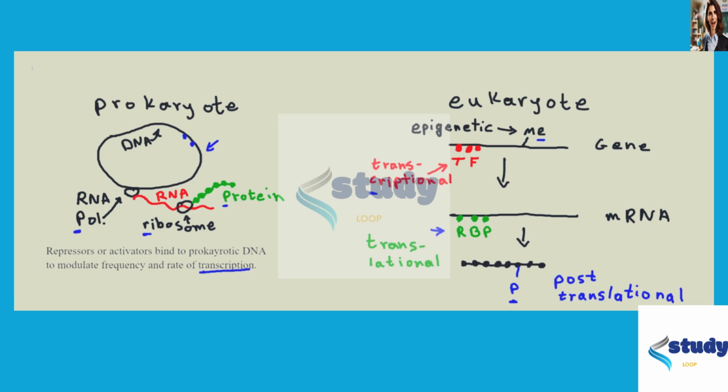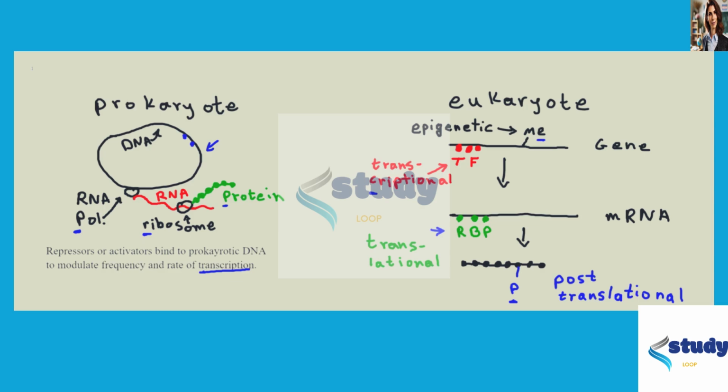Prokaryotes regulate gene expression at the level of transcription, whereas eukaryotes regulate multiple levels, including epigenetic, transcriptional, and translational. Let's look at why the other ones are wrong. Choice B, prokaryotes regulate gene expression at the level of translation. I don't need to go any further. Prokaryotes do not regulate gene expression at the level of translation.